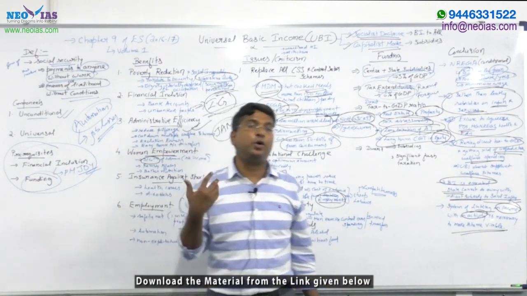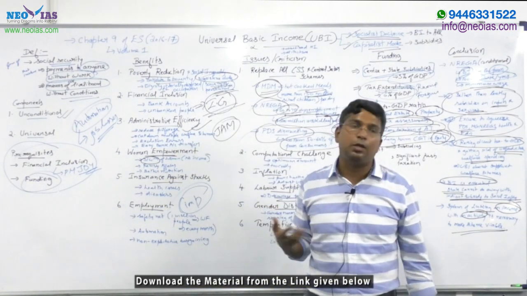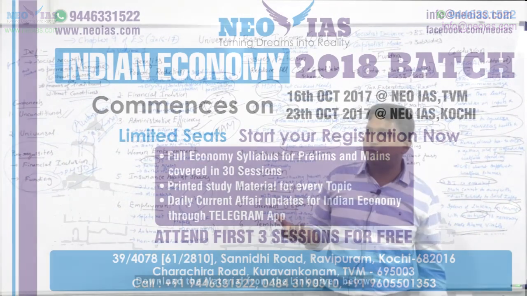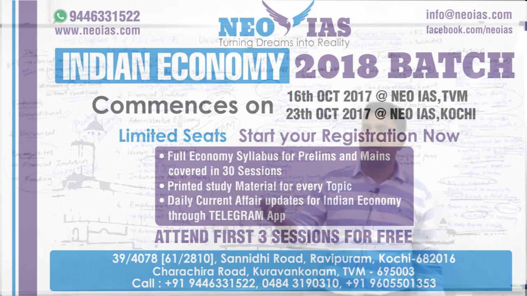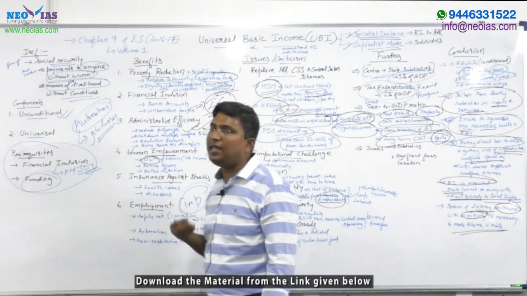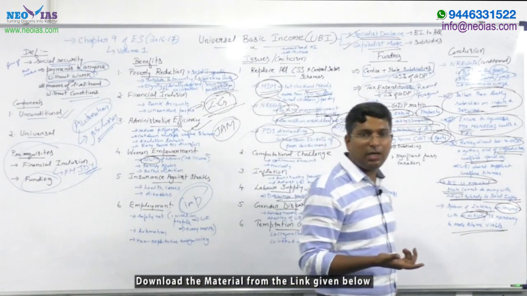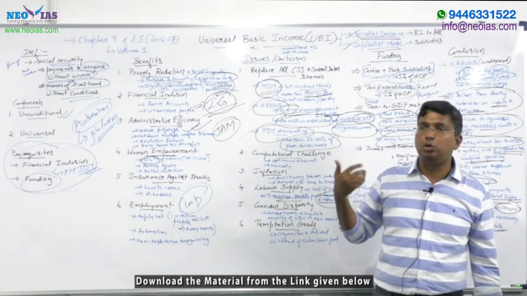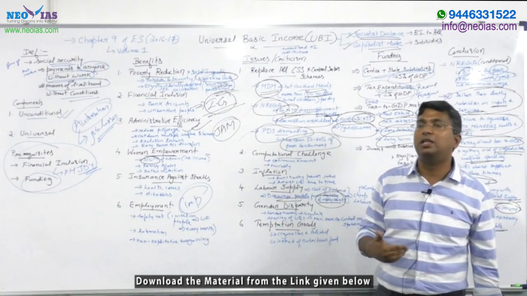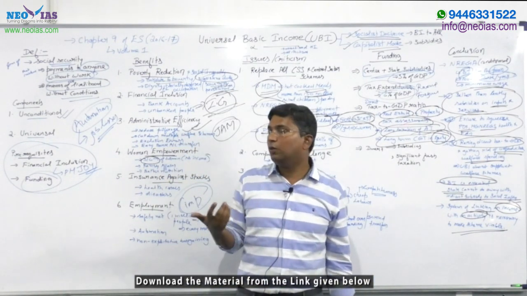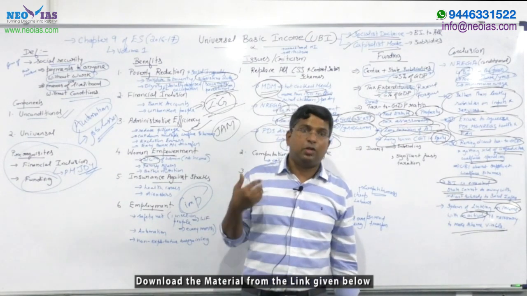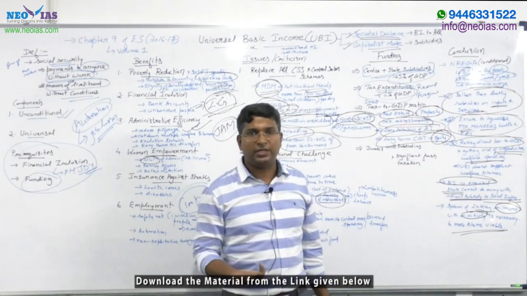Why I am discussing these points is that, as I already told you, I am expecting an essay on universal basic income. My few suggestions for those students who are going to write Mains this year, 2017, are: one, you can refer to the material attached with this video. Second, please refer to a few editorials of national newspapers like Indian Express, The Hindu, Times of India, Business Line, etc., so that it will help you to take your own stand also. I have referred to all these newspapers to come to an analysis and a conclusion on the stand to be taken on universal basic income. It will help you, because you can expect an essay on universal basic income. Thank you.